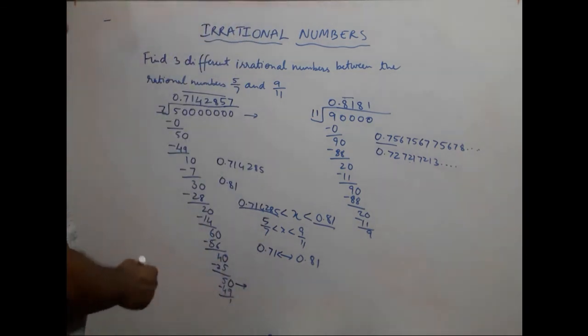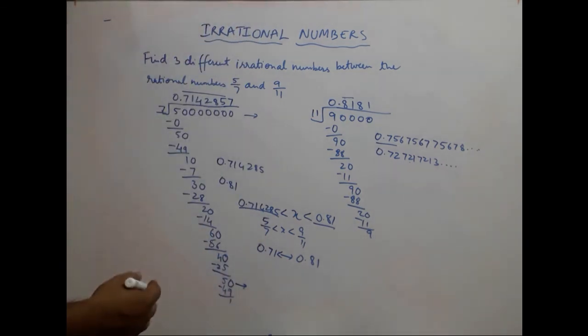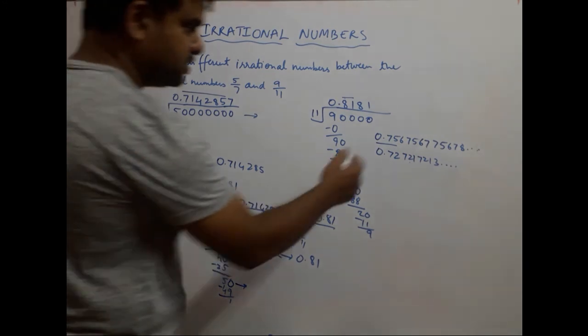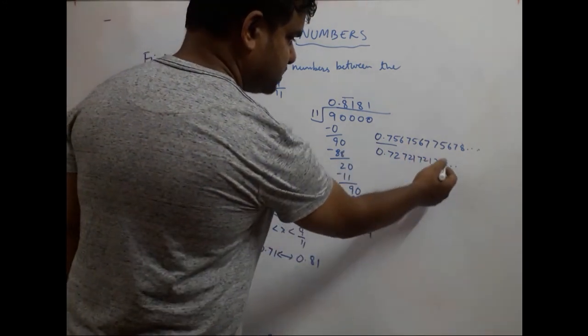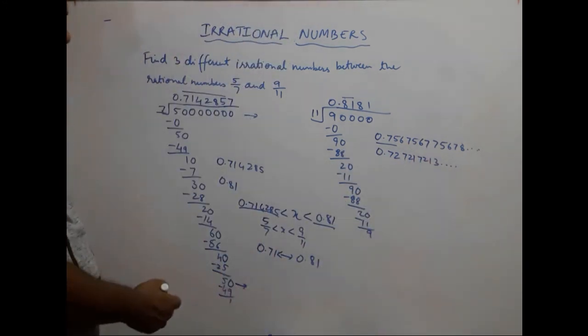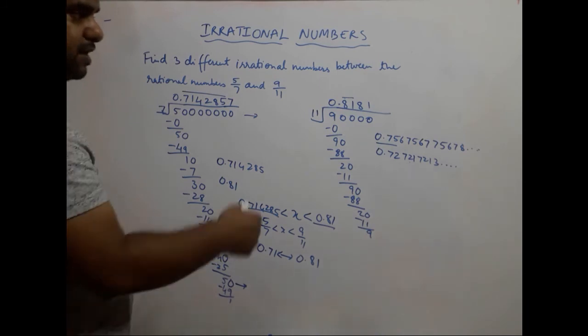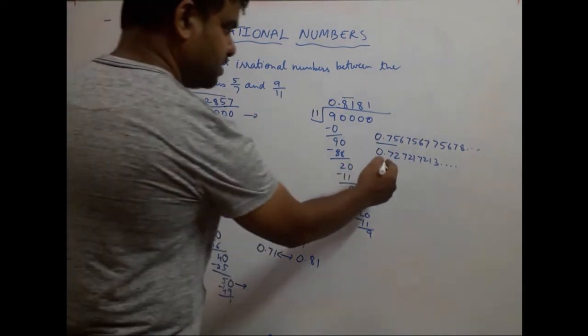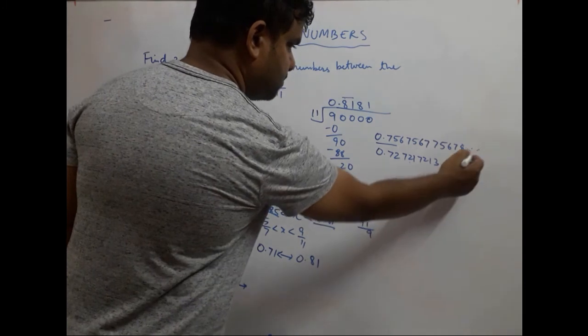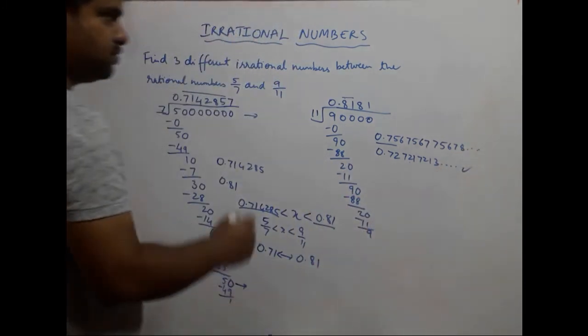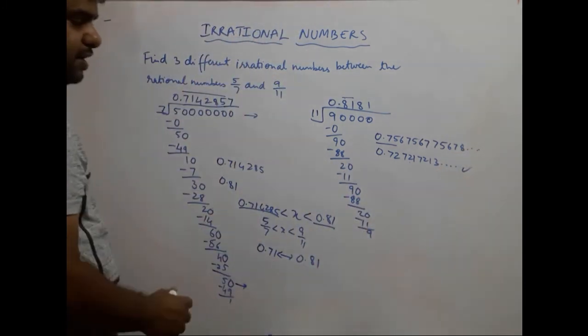It would have been 0.727272, but there are other numbers coming in between, breaking that particular repetition. That is our second number, and the dot dots show that it is not terminating.